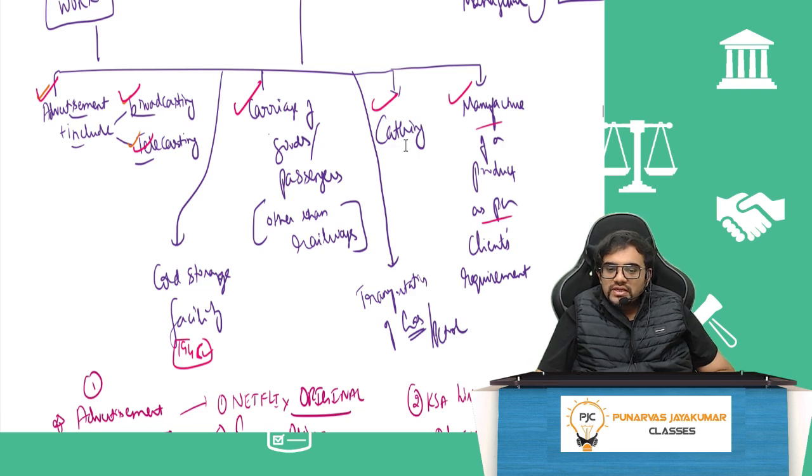Carriage of goods or passengers other than Indian Railways. Anything carriage of goods or passengers, if you are hiring a lorry, if you are hiring goods carriage, if you are hiring a FedEx plane to carry your goods, yes, definitely it will come. Catering services, it will come. Transportation of gas or petroleum also will come. If you are manufacturing any product as per the client's requirement, that also will come under 194C.